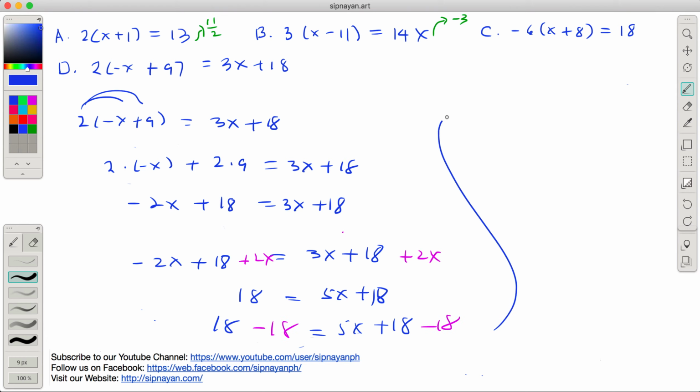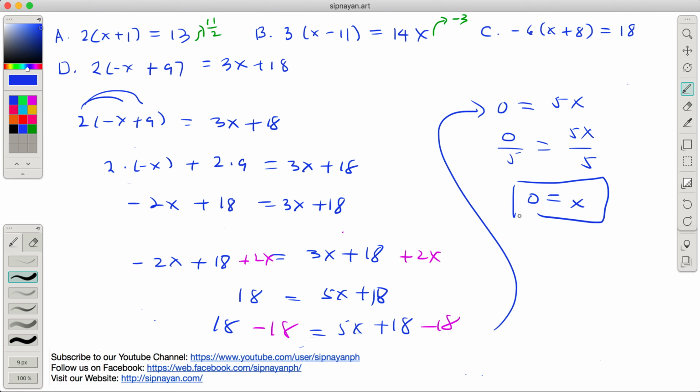So meaning the left hand side is 0. 18 minus 18 is 0. And the right hand side is 5x. No? Tama? So, dividing both sides by 5, what will happen? So 0 over 5 equals 5x over 5. This is just x, diba? 5 divided by 5 is 1 times x is x. This is equal to 0. Okay, so ito ay, sagot natin dito ay 0.